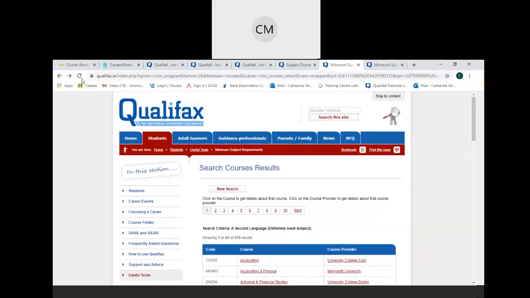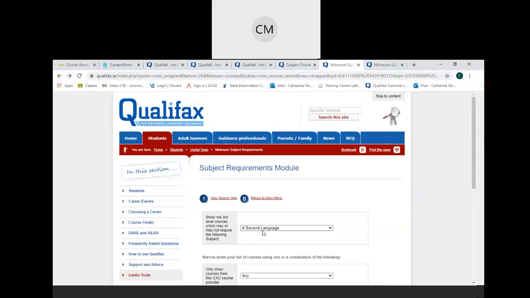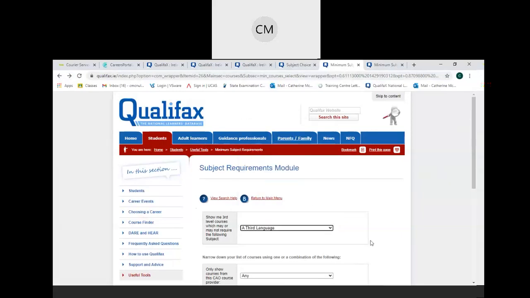So say if we go back again to the search, go back again. So show me courses that need a third language, for example.